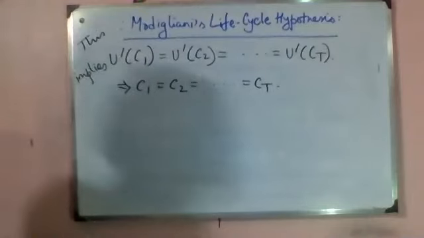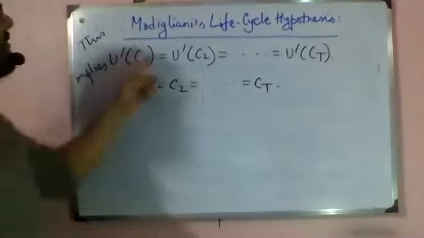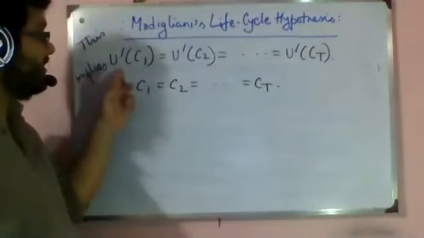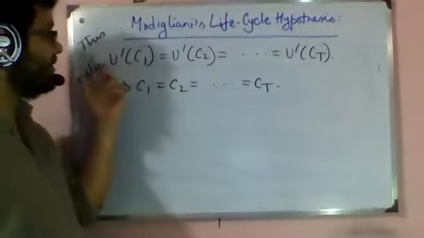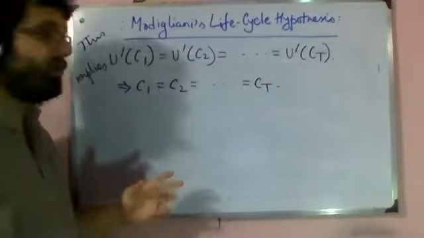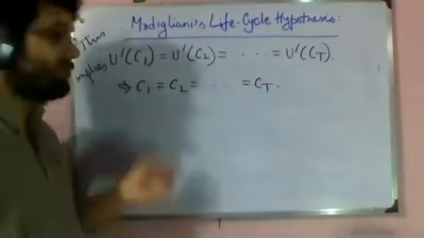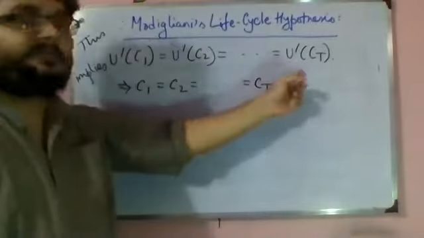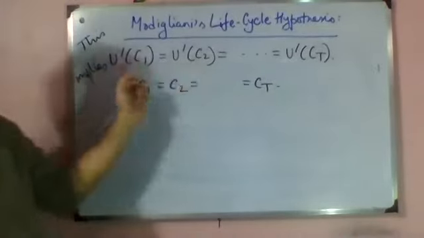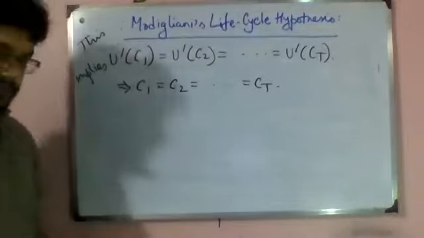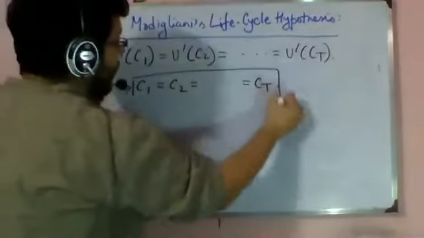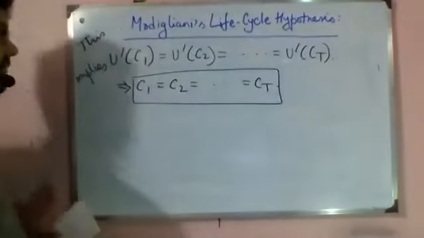I'll go at it again. So the marginal utilities are all the same, and I have assumed that the utility function underlying this consumption is the same. The utility function does not change from period to period. So if the marginal utilities are the same, that means the argument, that is C1, C2 or Ct, which is inside, is also the same. Now, this is what I got from the first capital T number of conditions.